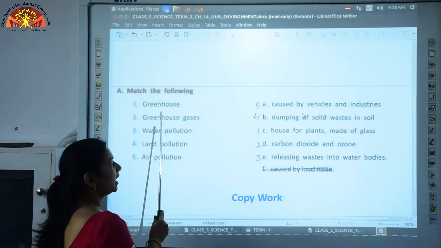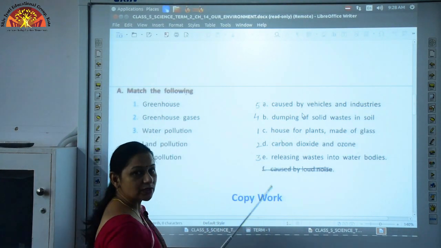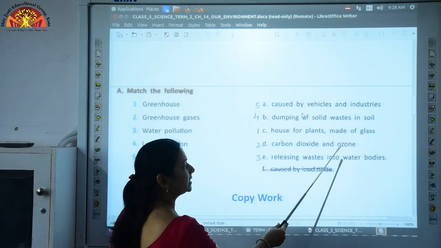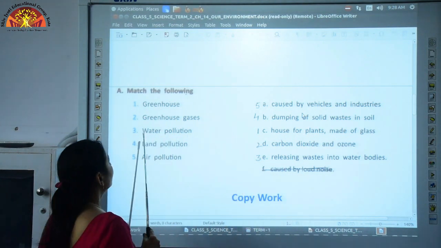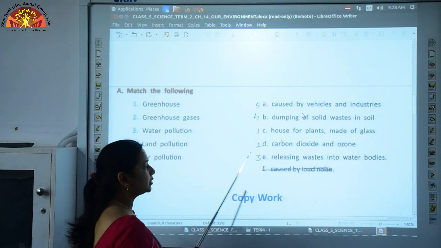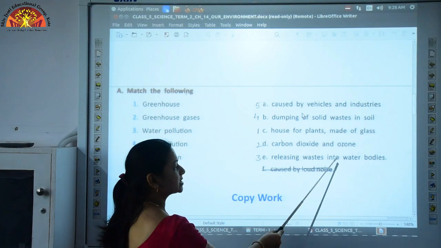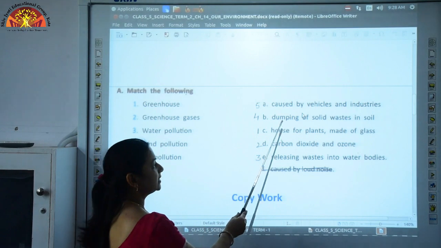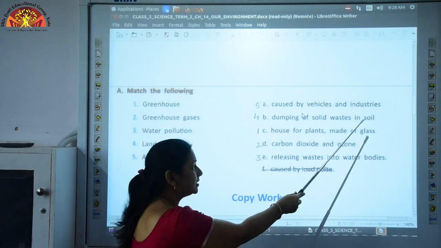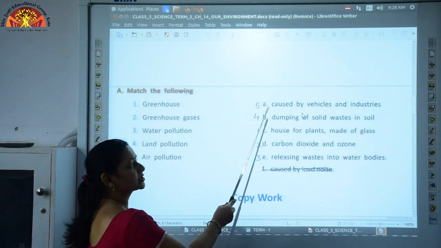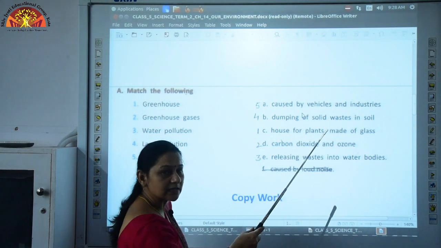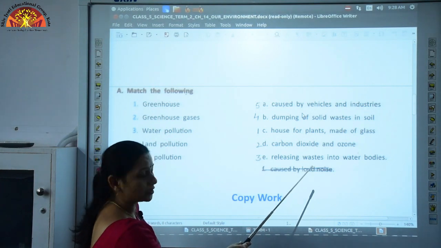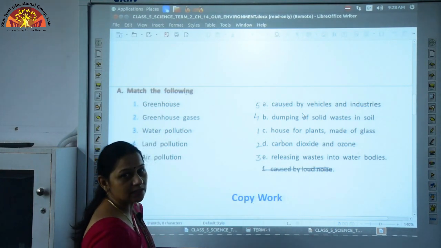Greenhouse gases are carbon dioxide and ozone. Water pollution is caused by releasing waste into water bodies. Land pollution is caused by dumping of solid waste in the soil, and air pollution is caused by vehicles and industries. Here children, you are given an extra option, so you need to just cut it down.